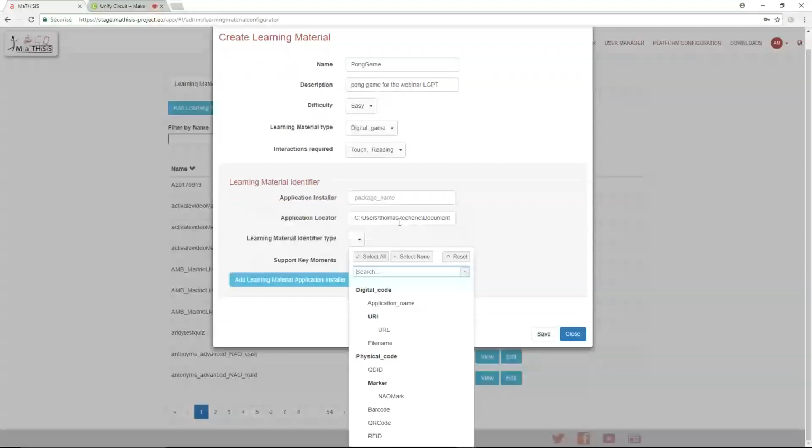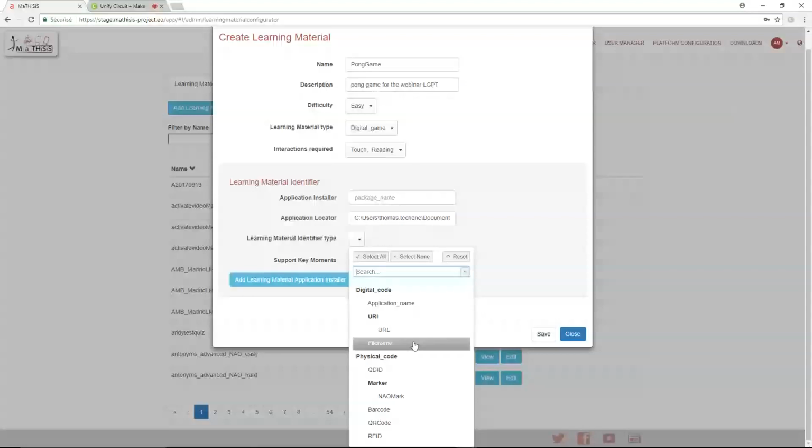So you have different things right over there. So as I said, you have different categories. So in our case, it is a file name, because file name corresponds to something locally installed on a computer. But for a web-based application, you will have the URL category, and for an application on mobile, you will have the application name category. But for this one, we will need to select the file name.